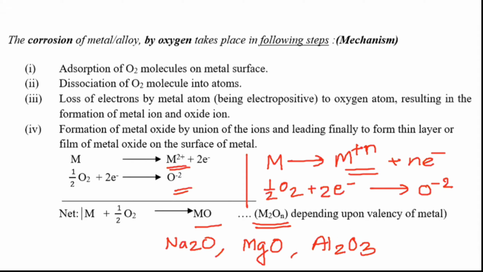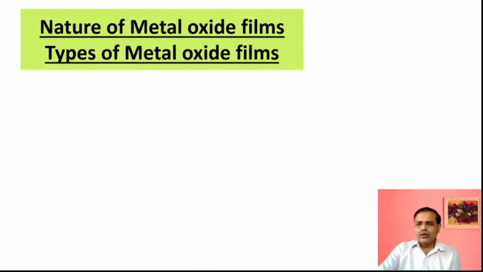So let us proceed to the next part. Now we have to see types of metal oxide film, or nature of metal oxide film. Once there is a reaction between metal and oxygen, metal oxide is formed. Generally, metal oxides are formed because in air, oxygen is present in the largest quantity. It is the largest amount of gas which is responsible for corrosion.